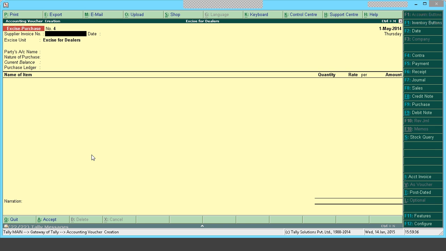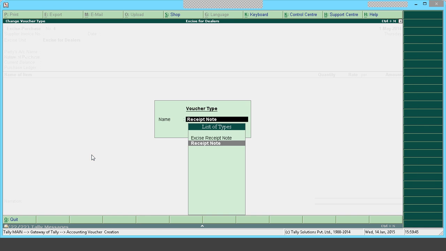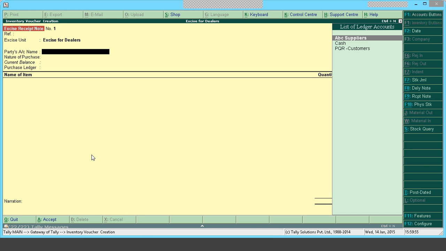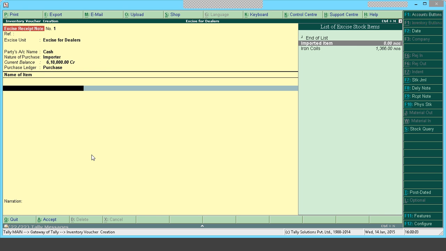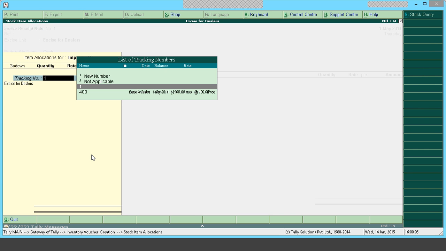So next we should see how to bring in this. Once the custom clearance is done, what entry should be recorded? Once the custom clearance is done, we should record a receipt note. So for this we had already created a voucher type, excise receipt note with excise enabled. I am selecting that particular voucher type. I am selecting the party's account name, purchase ledger. I am selecting the stock item.